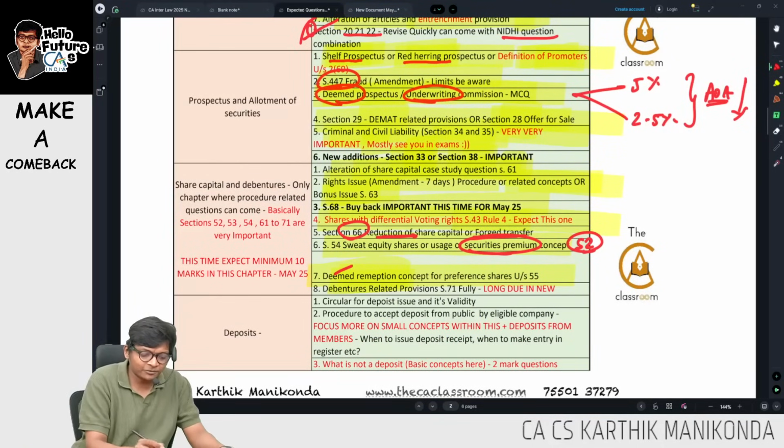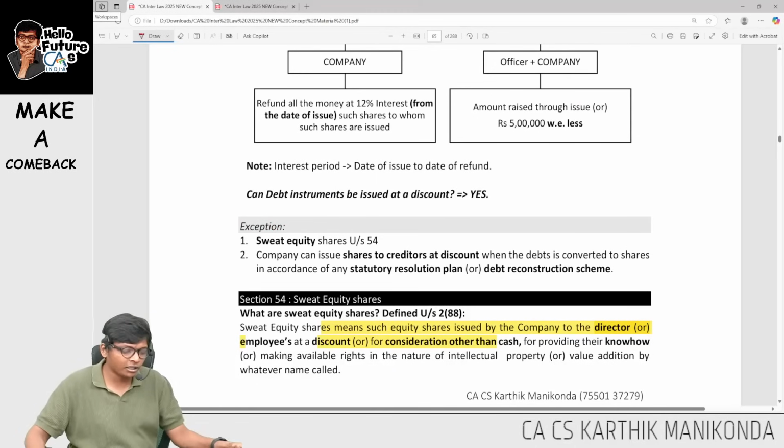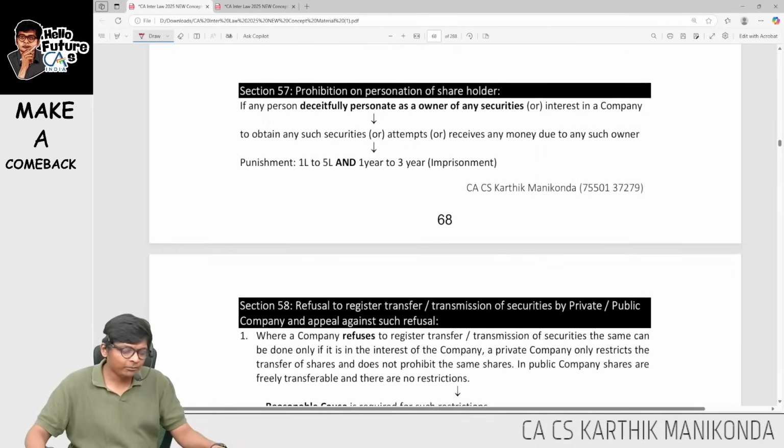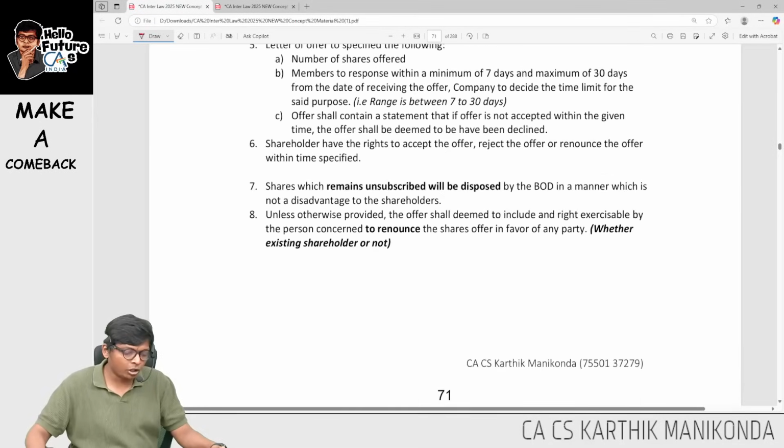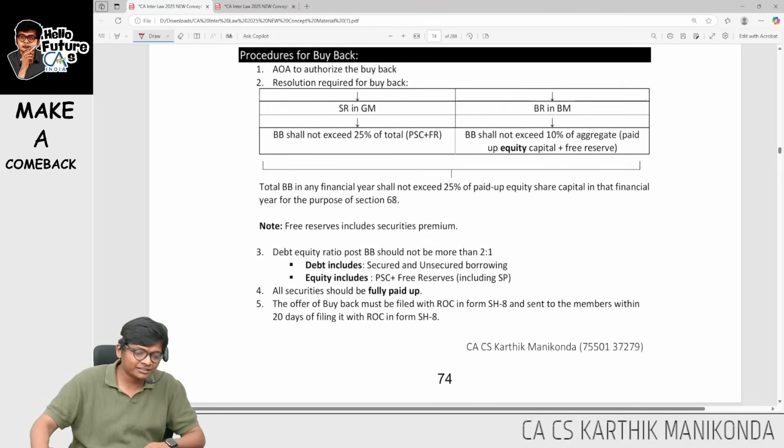We are done with deemed redemption, we are done with sweat equity shares. Next, the buyback is very important for May 25. It has not come for quite some time. Buyback has a lot of limits, guys. One of the biggest procedures that we have is buyback.